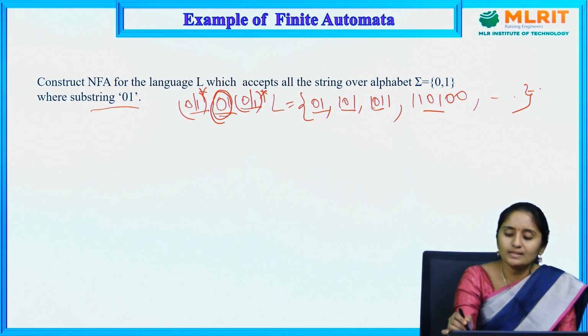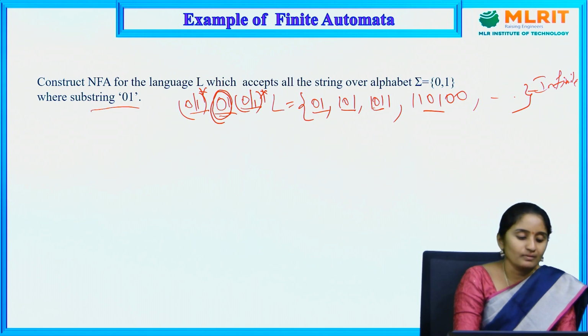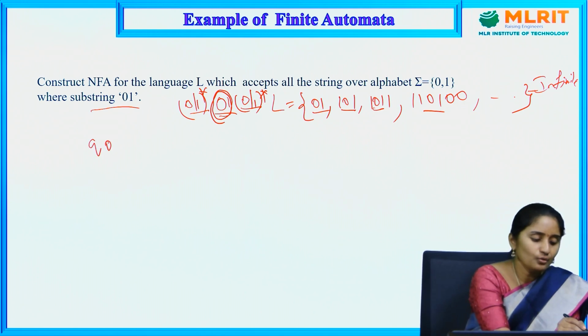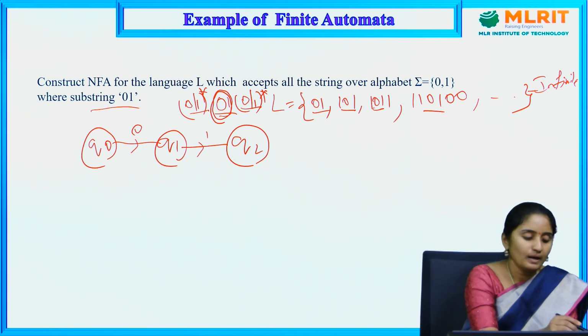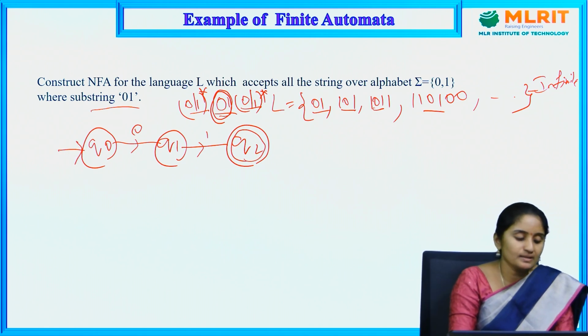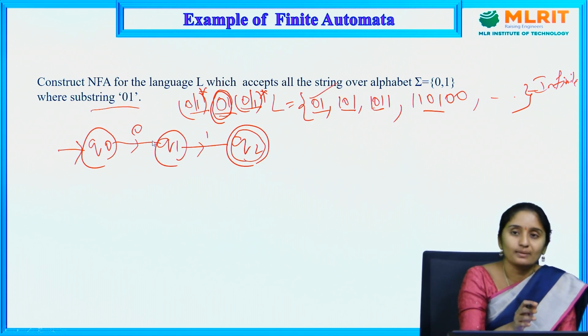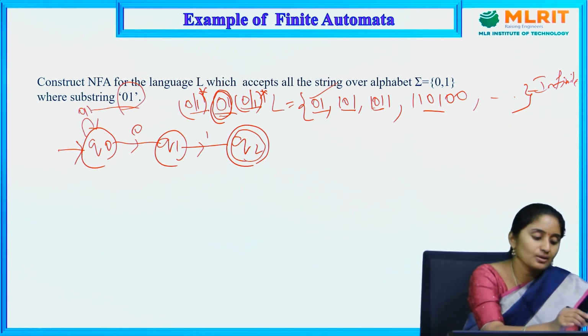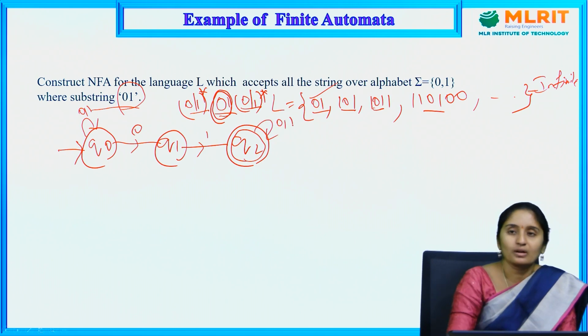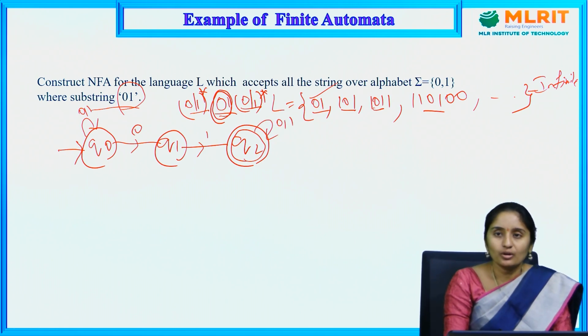What type of language is it? It is an infinite language. Let us construct an NFA diagram for it. Q0, Q1, next Q2, with transitions 0 and 1. Q0 is my starting state and Q2 is my final state. So on 01, the string is going to be accepted. The string should contain 01 as a substring; I can have 01 at the start and also at the end.